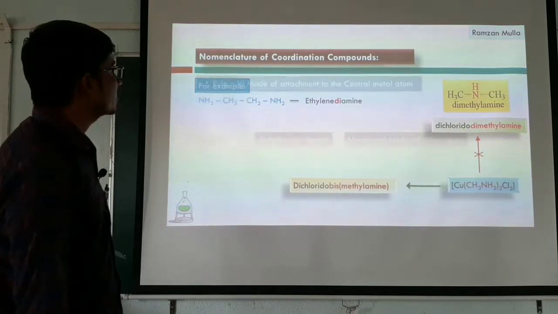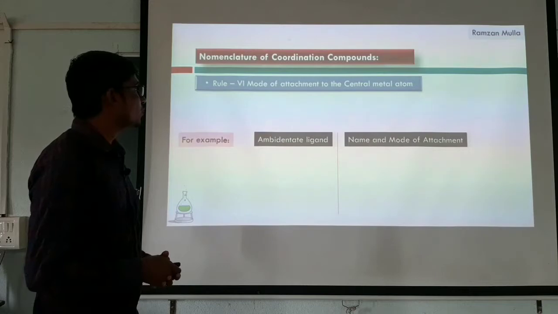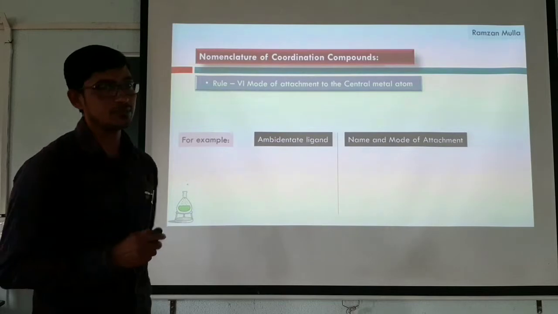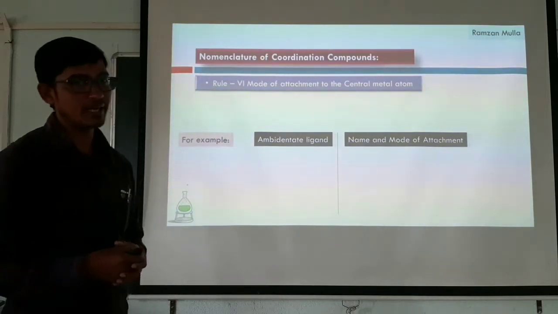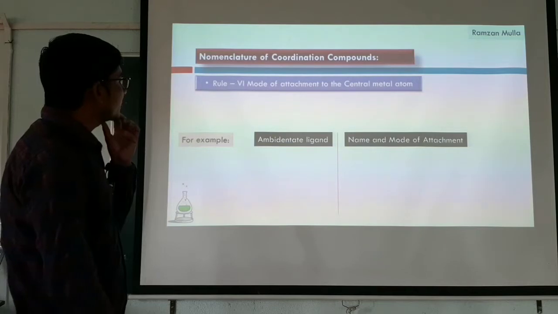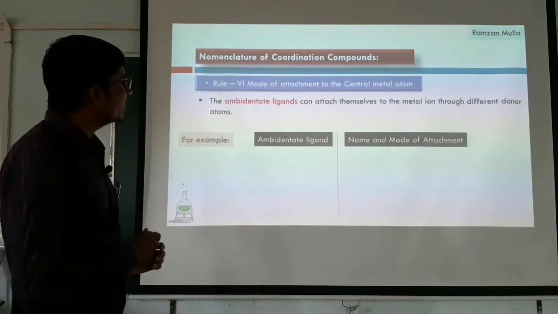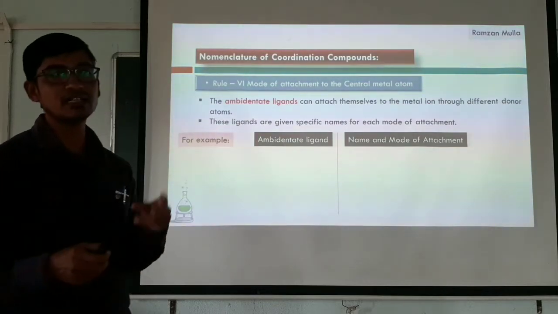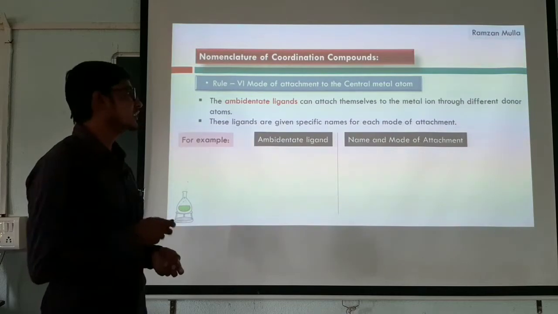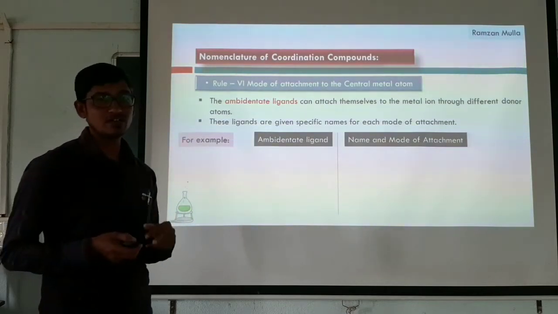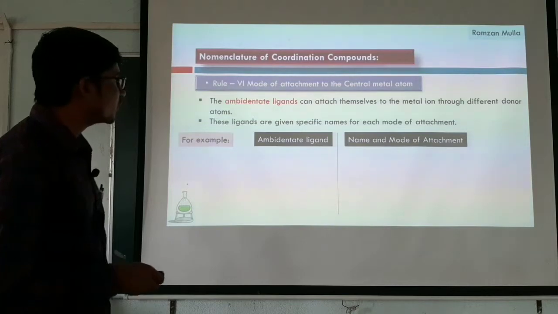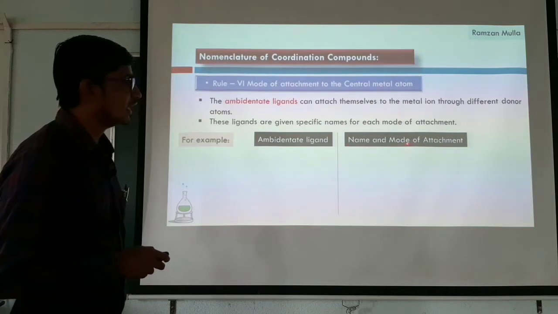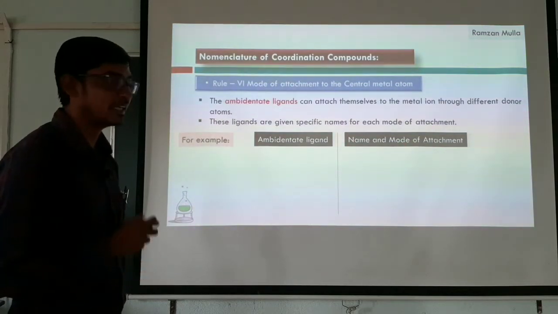Next, we will move on to rule number 6, mode of attachment to the central metal atom. This question comes up when we have ambidentate ligands. Ambidentate ligands can attach themselves to the metal ion through different donor atoms. They have more than one donor atom, and they can donate electrons through either of the atoms at a time. Whenever we write the names of such ligands, we have to write the name and the mode of attachment of the ligand in the complexes.